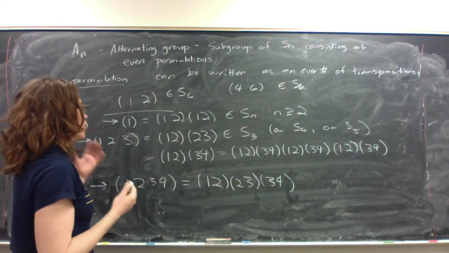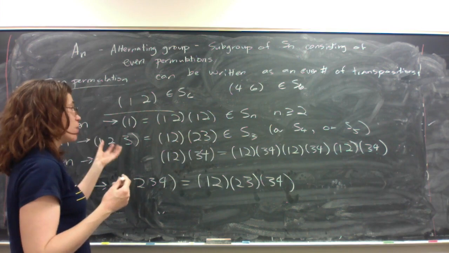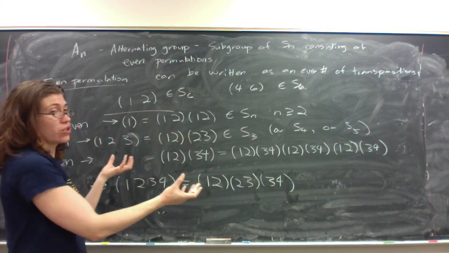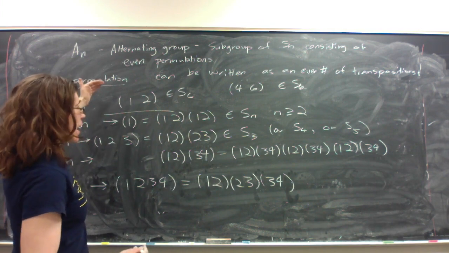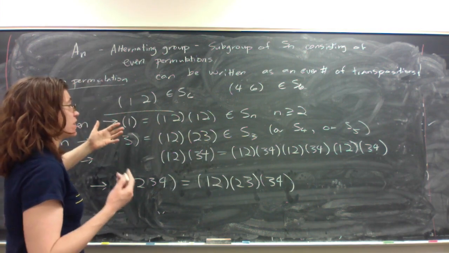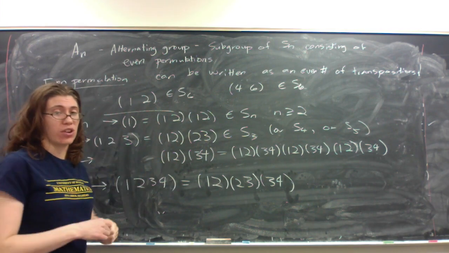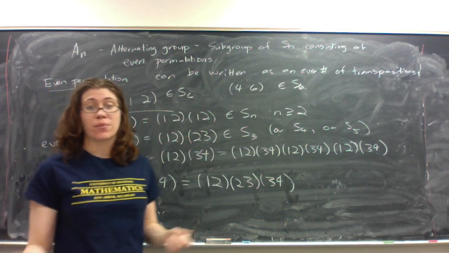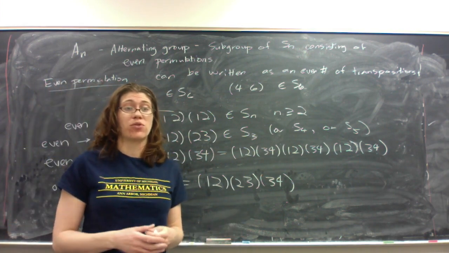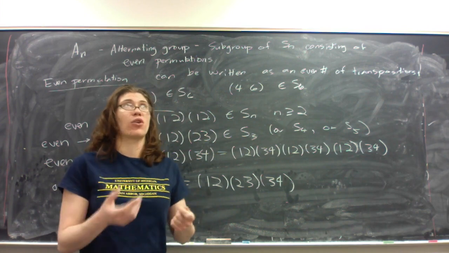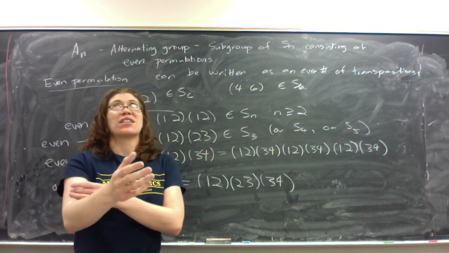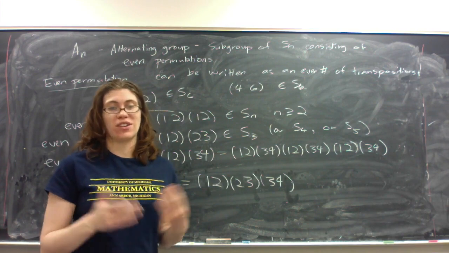So this notion of being an odd permutation versus an even permutation is a well-defined notion. And then A_n consists of the even permutations. A question to think about is why the set of odd permutations is not also a subgroup.